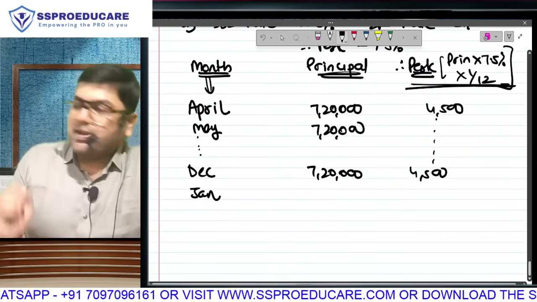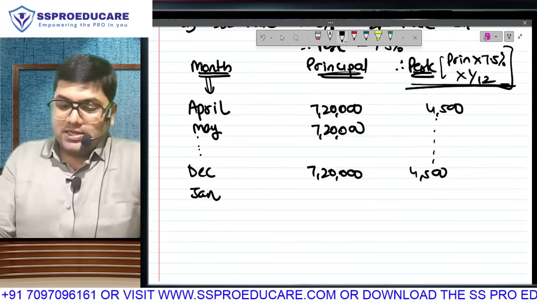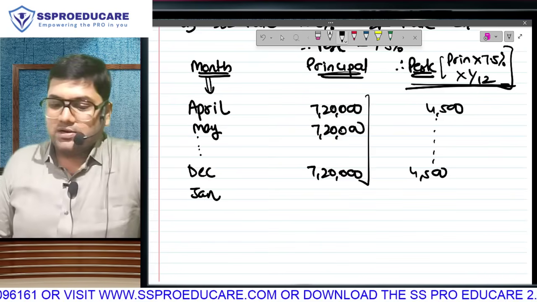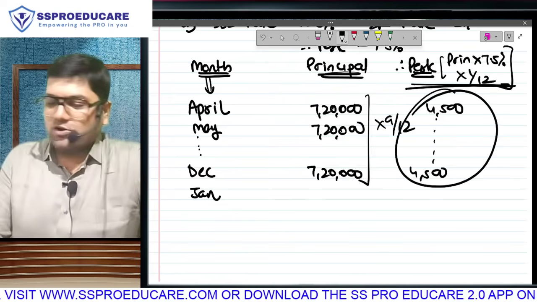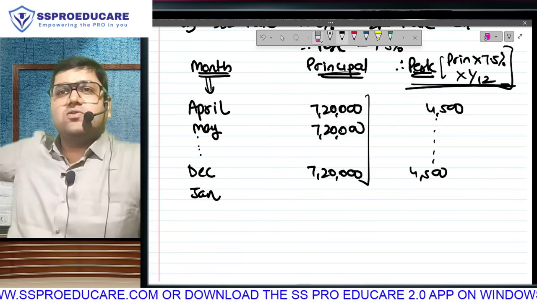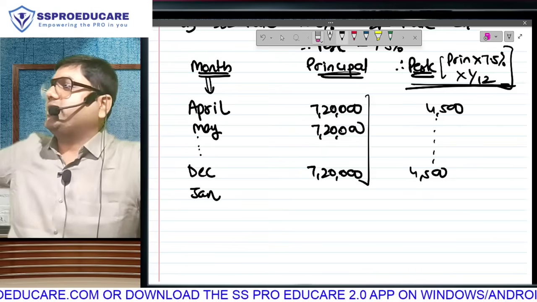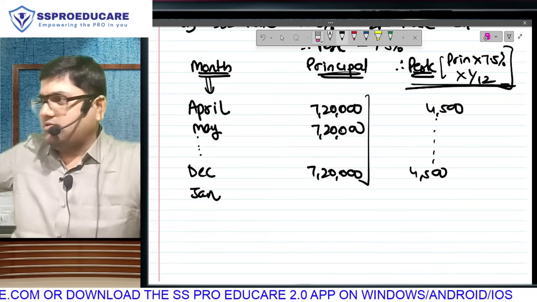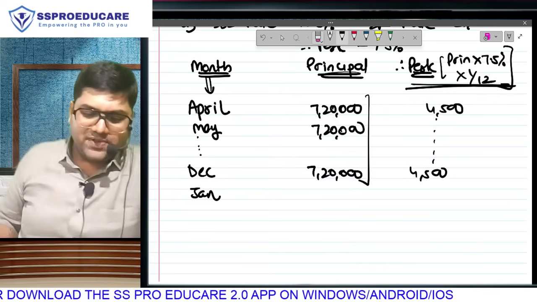So December tak. Achha, by the way, those who are good in maths, the 720 into 7.5% into 1/12 you have done, you could have actually done into 9/12 and this total 40,500 of 9 months. But you leave that, because in deciding which month to take and which month not to take, you will end up making some mistake, and in the easiest of things you will go wrong and lose marks unnecessarily. So better you do it on a month basis so that there is no error. You get 4,500 for 9 months, 40,500.